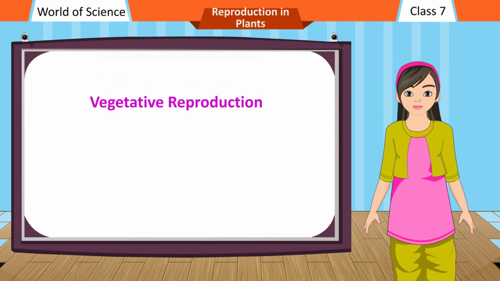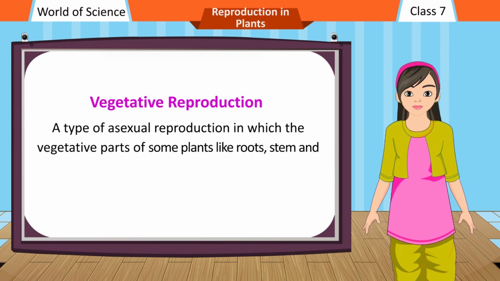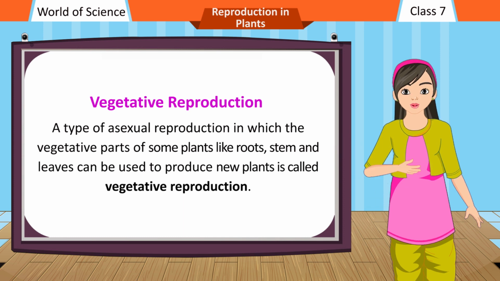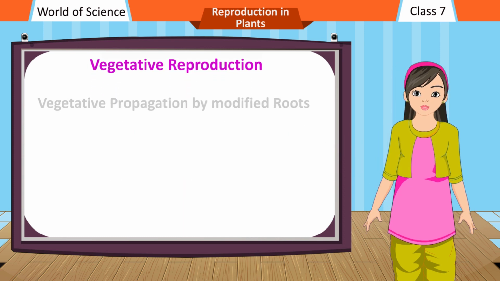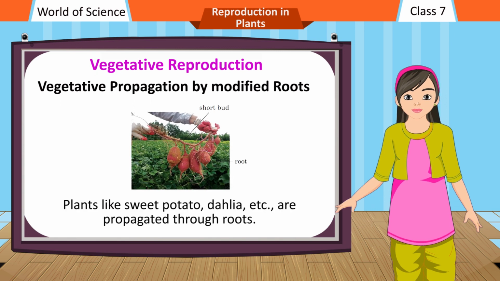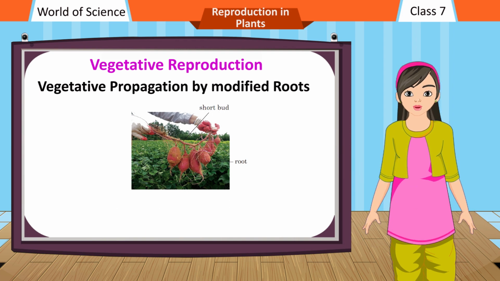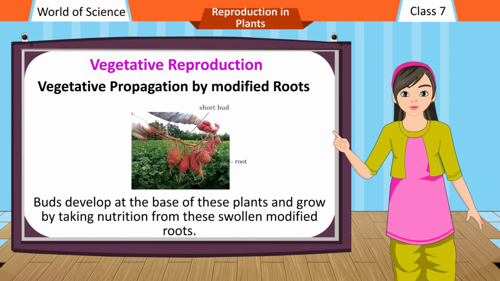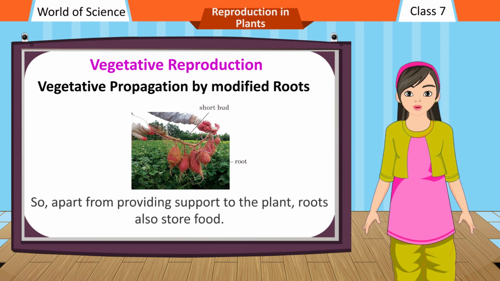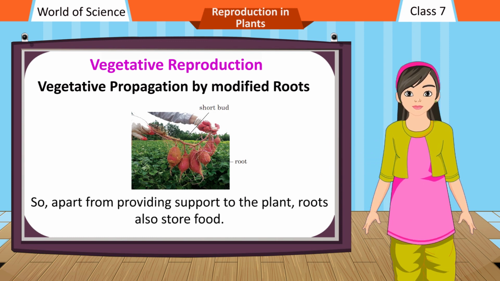Vegetative reproduction. A type of asexual reproduction in which the vegetative parts of some plants like roots, stem, and leaves can be used to produce new plants is called vegetative reproduction. Vegetative propagation by modified roots. Plants like sweet potato, dahlia, etc. are propagated through roots. Buds develop at the base of these plants and grow by taking nutrition from these swollen modified roots. So, apart from providing support to the plant, roots also store food.